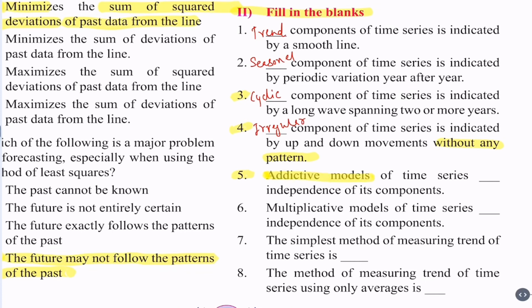Additive models of time series dash independence of its components. It assumes independence. As we know, additive model is written as T plus S plus C plus I, where T is trend, S seasonal variation or component, C cyclic component, I irregular variation or irregular component. So independence here is compulsory.